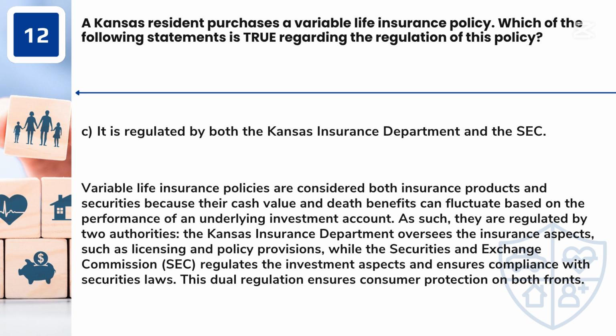Answer: C. It is regulated by both the Kansas Insurance Department and the SEC. Variable life insurance policies are considered both insurance products and securities because their cash value and death benefits can fluctuate based on the performance of an underlying investment account. As such, they are regulated by two authorities. The Kansas Insurance Department oversees the insurance aspects, such as licensing and policy provisions, while the Securities and Exchange Commission, SEC, regulates the investment aspects and ensures compliance with securities laws. This dual regulation ensures consumer protection on both fronts.